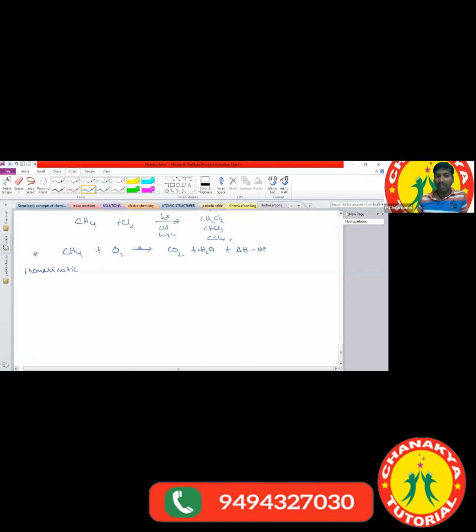Isomerization reaction. Sir, what is meant by the isomerization reaction here? If the alkanes are heated in presence of AlCl3. For example, I'm taking butane. Which butane? This we can call n-butane.